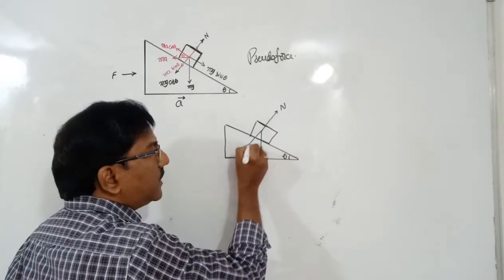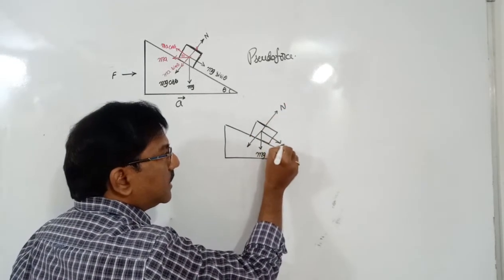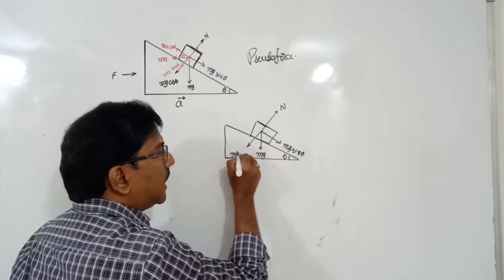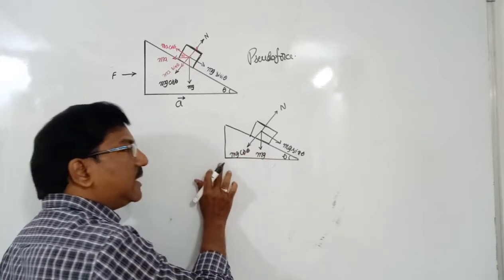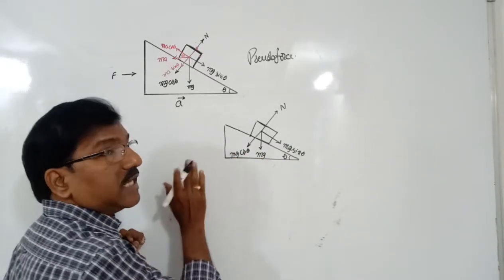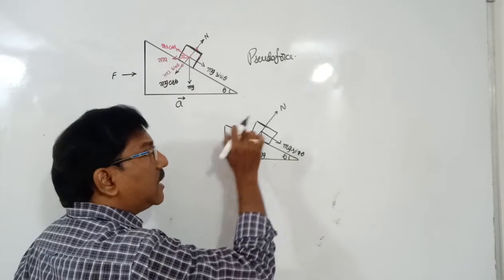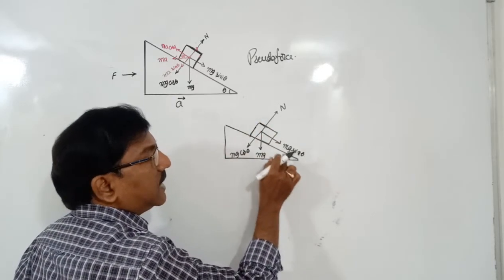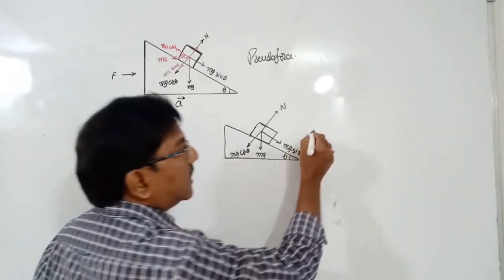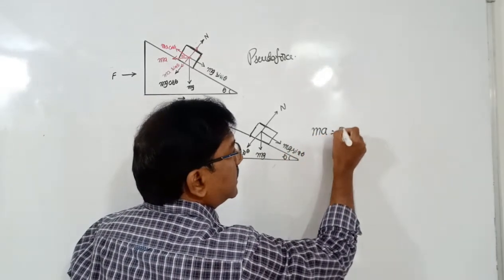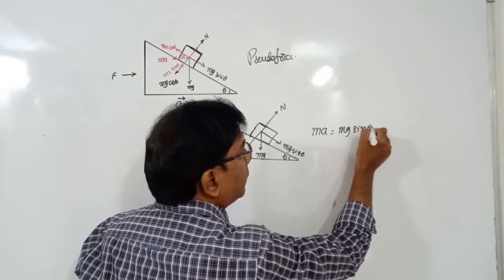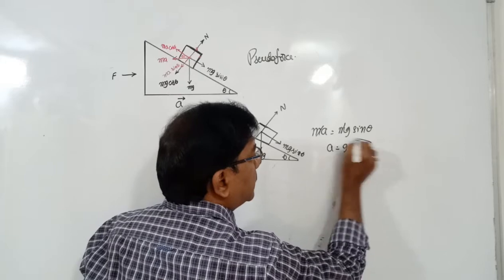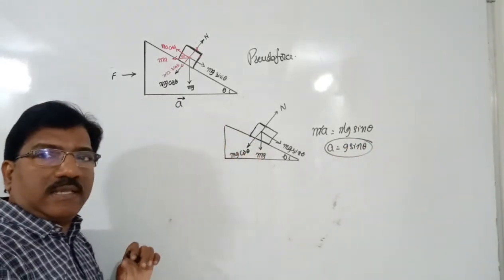The mg resolves into two components: this is mg sin theta, this is mg cos theta. If it is not under the external force, the block falls down with a force equal to mg sin theta. That means ma is equal to mg sin theta. Then with what acceleration does it drop down? It drops down with an acceleration equal to g sin theta.